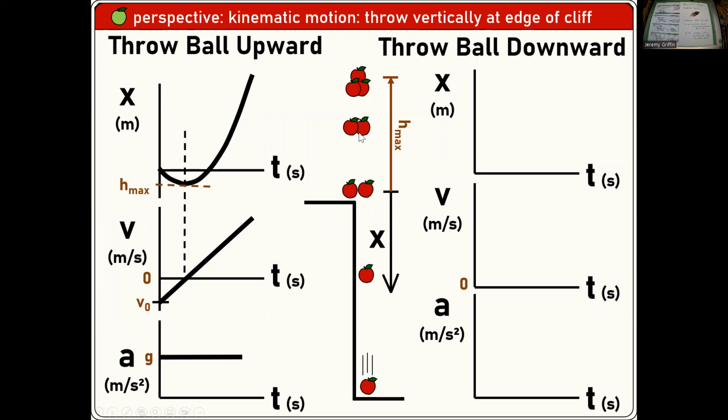Which this picture in the middle might apply to both of those, right? Because suppose you do one after another sequentially. I throw a ball upward, it reaches the peak, it comes back down, and right as it's passing me at the top of the cliff, I take another ball and throw it straight down at the same speed. Are those two balls going to travel side by side all the way down to the bottom? Yeah, they sure will.